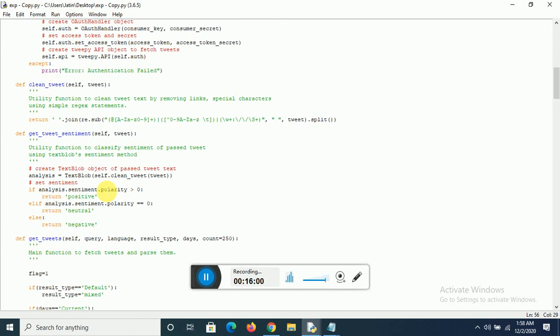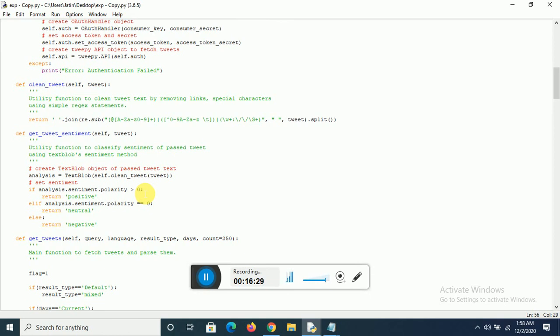So if the polarity is greater than zero, then a tweet is a positive tweet. If the polarity is equal to zero, it is a neutral tweet. Basically, we're talking about the text. If the polarity is greater than zero, that means it's a positive text. If the polarity is equal to zero, that means it is a neutral text. And if the polarity is less than zero, that means it's a negative text. So the range is between -1 to 1.